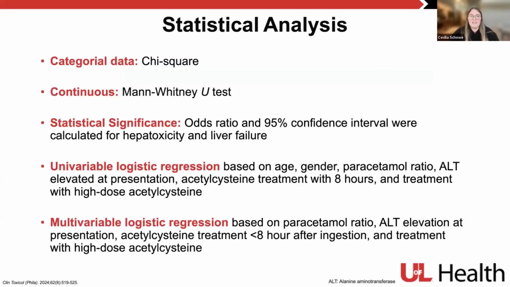As far as statistical analyses, they used a chi-square model for categorical data and Mann-Whitney U-test for continuous data. And then for statistical significance, they reported this as an odds ratio with a 95% confidence interval. And this is reported for hepatotoxicity and/or liver failure. They also performed some logistic regressions that we'll talk about at the end, specifically looking at age, gender, paracetamol ratio, elevations at presentation, and how quickly patients got NAC, whether it was within 8 hours or not, and then just simply treatment with high-dose acetylcysteine and assessing these on their risk of hepatotoxicity.